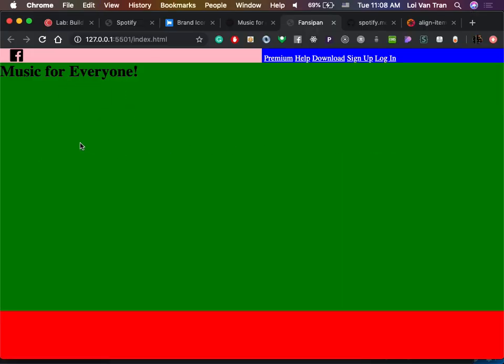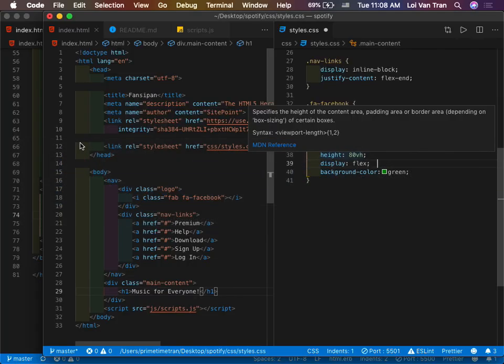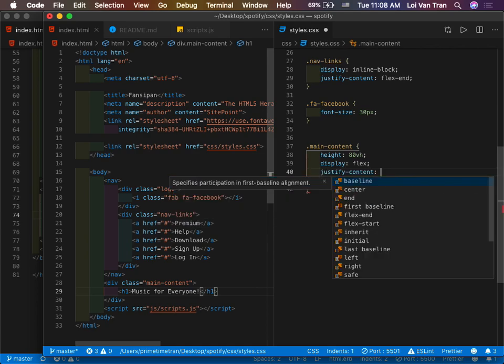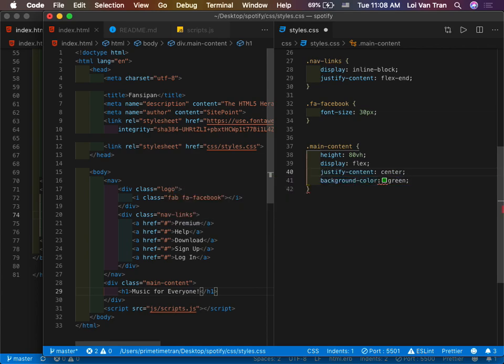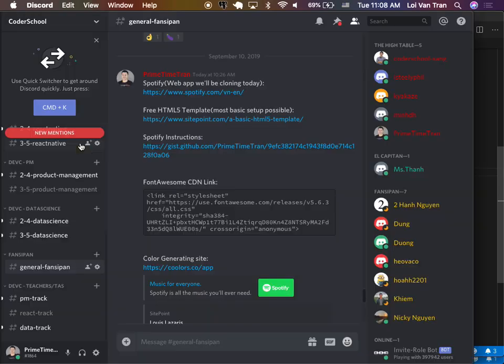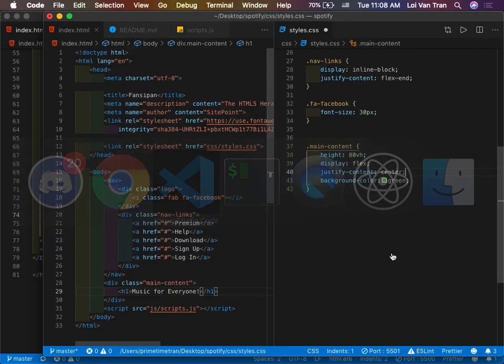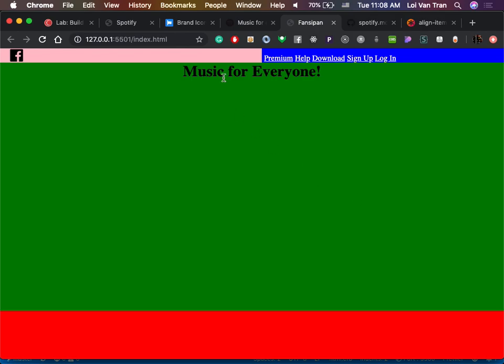The reason why is that we need to apply two additional styles. One is called justify content, the other one's called align items. So we justify content, center, okay? And I believe that because, by default, flex goes from left to right, in a row, we'll see the main content move from the left to the middle horizontally. So let's go ahead and save, go back over here, and we do in fact see that behavior.